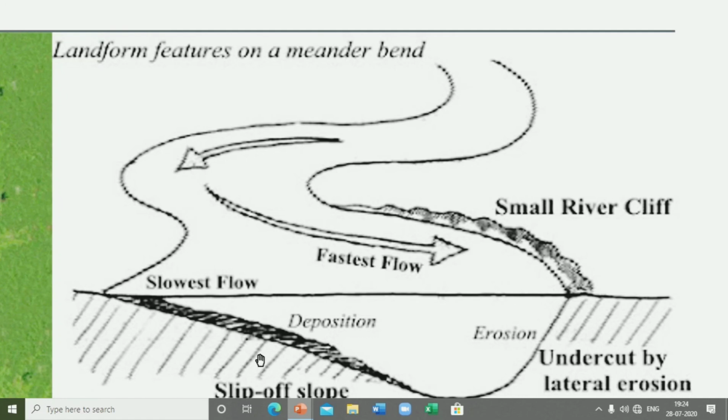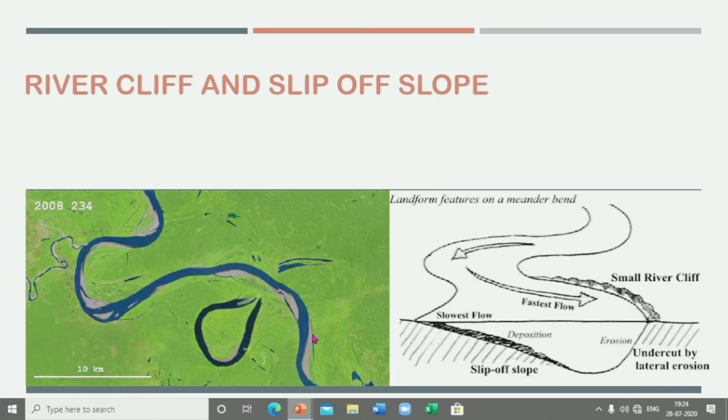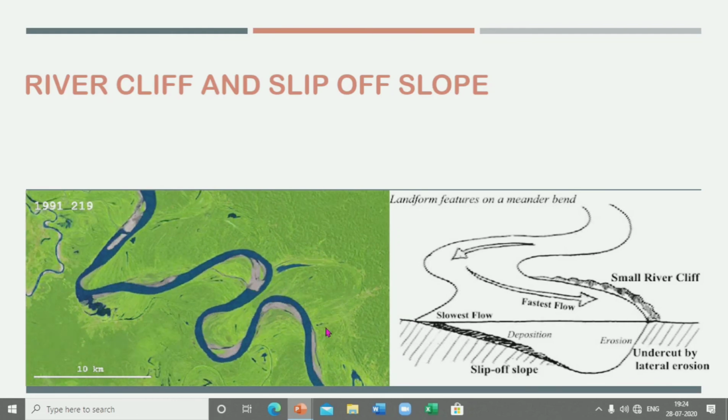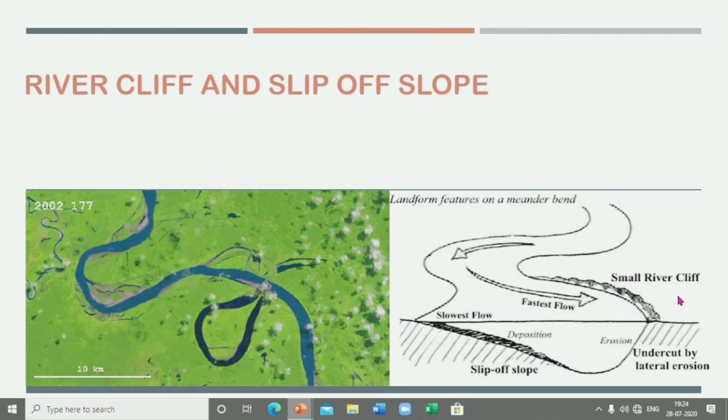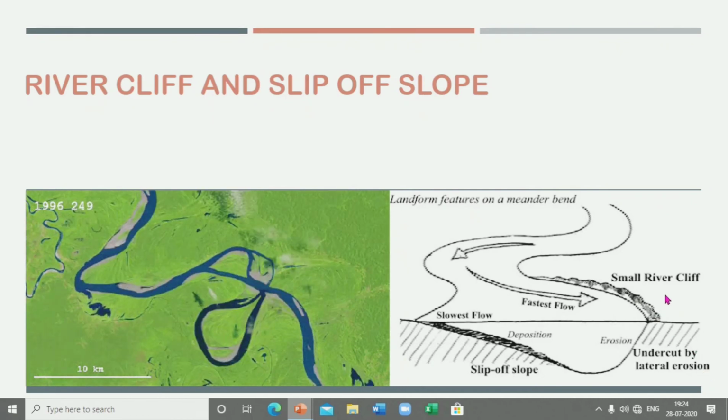But the inner convex side, which has a much gentler or depositional slope, will have a slip-off slope. The name of that slope is slip-off slope. The depositional side is known as the slip-off slope. The erosional side is known as the river cliff. You can see the river is meandering, cutting, an Oxbow Lake is formed, and then finally the slip-off slopes and the river cliffs are formed.